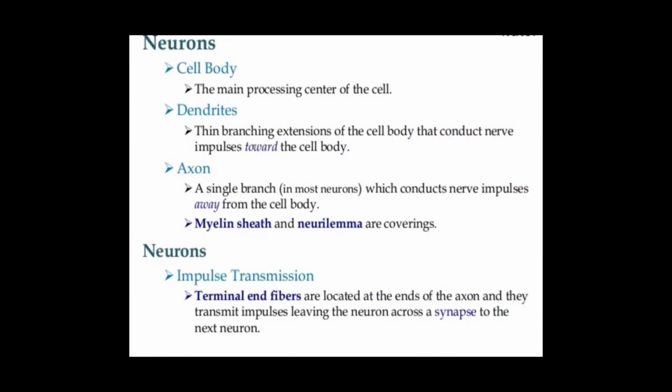In the nervous system, the neuron cell body, dendrites, axon and impulse transmission are present. So let's talk about the cell body. The cell body integrates information from the dendrites and other synaptic input in determining the messages to be transmitted to other cells.